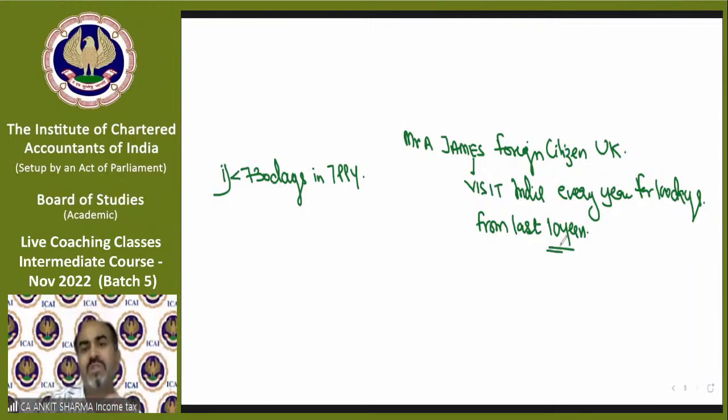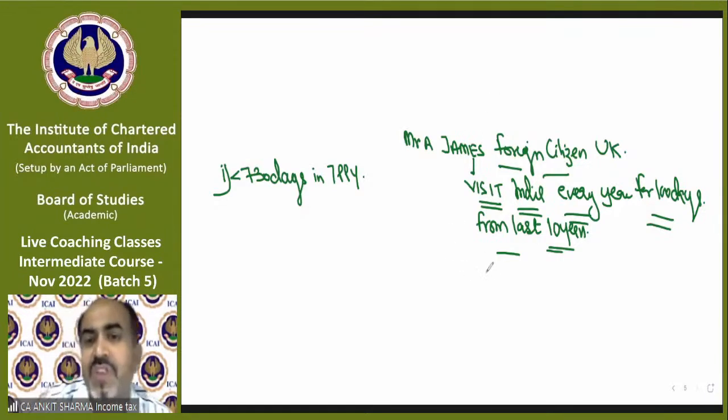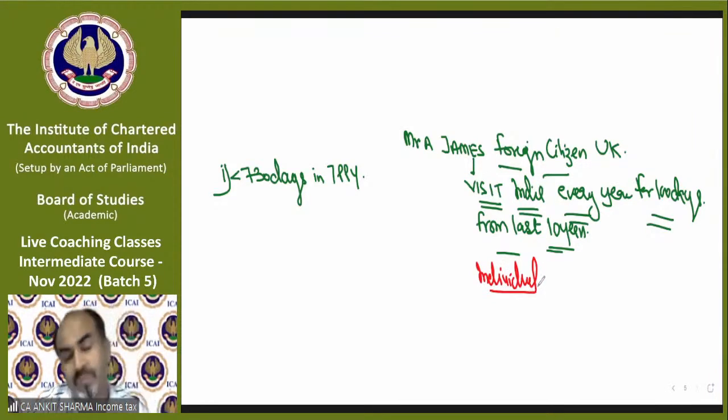So in this question, Mr. James is an individual. He is a foreign citizen. He comes to visit India every year for 100 days, and he has been doing this for the last 10 years. So now the examiner will say, find out the residential status of Mr. James. So Mr. James is an individual. First of all, you need to check whether he is falling in the special condition or not. Those 3 exception cases which I have told you.